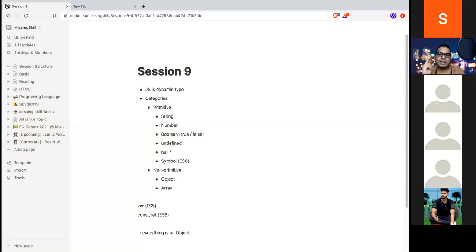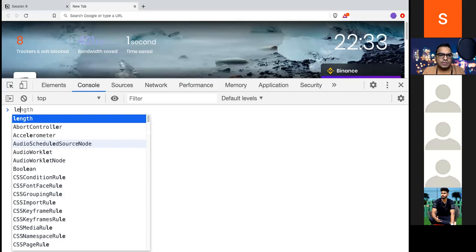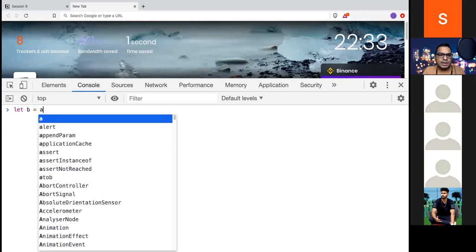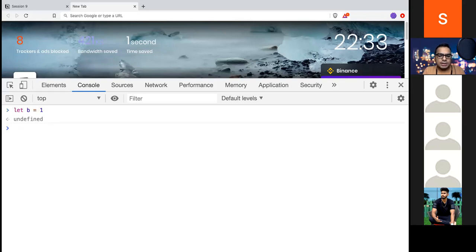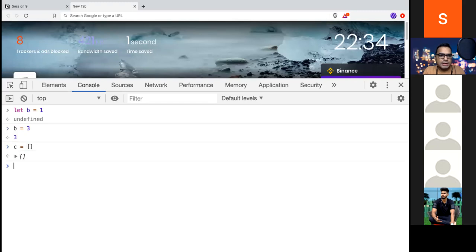The difference with const is that you cannot reassign the value. If I do let b equals 1, again I can do b equals 3. I can do b equals object.